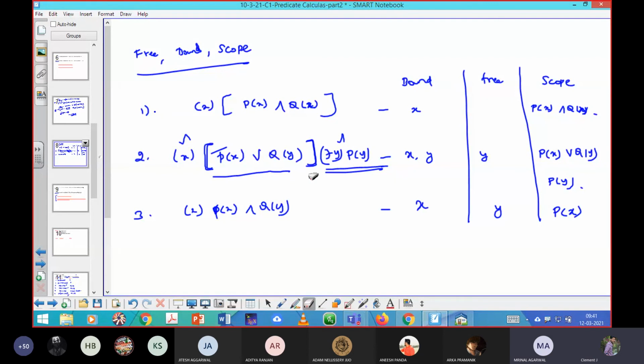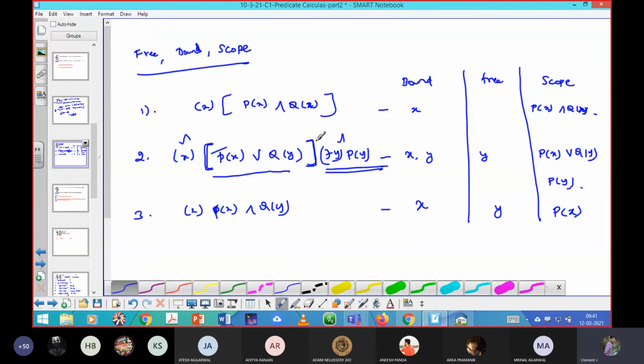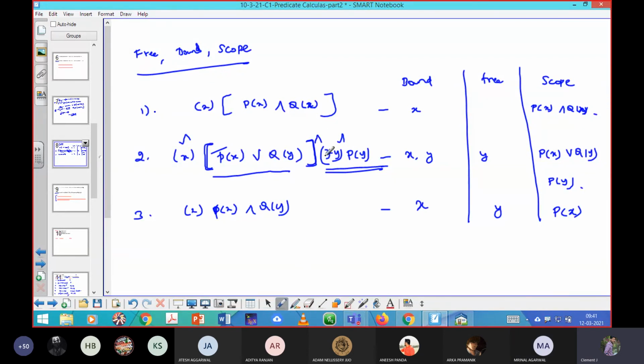No. Actually, those should be connected with a conjunction. Anyway, your guess is correct. They should at least be connected by a notation like and or or. Anyway, your point is valid. Between them you can consider either conjunction or disjunction. I just took a random example, so I failed to include it. That's my mistake, it is a typo. You should include either the and or or symbol. I pointed this out only to show the examples. Thank you, sir. But your point is valid, exactly right.